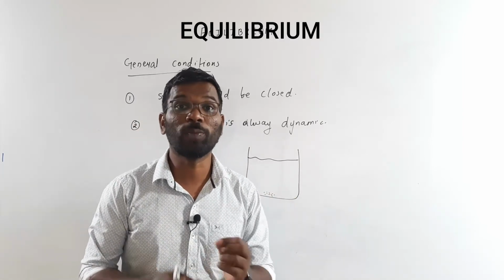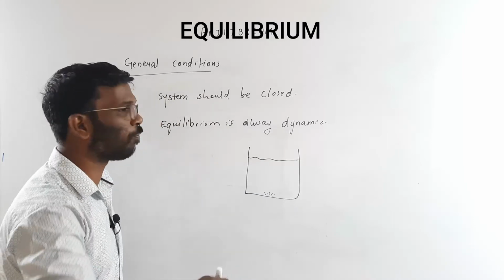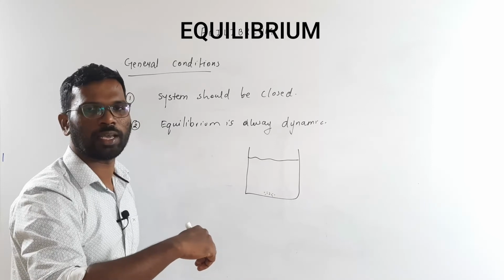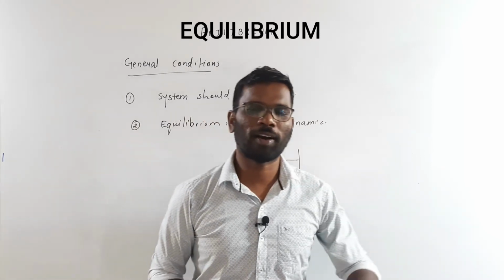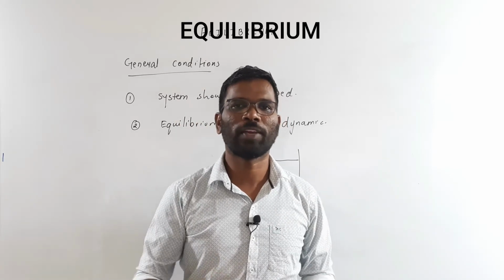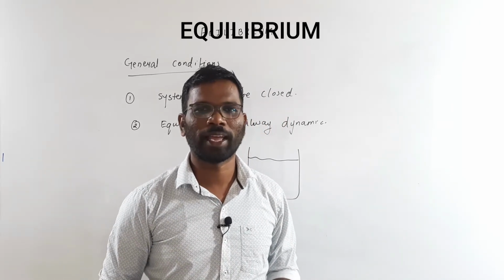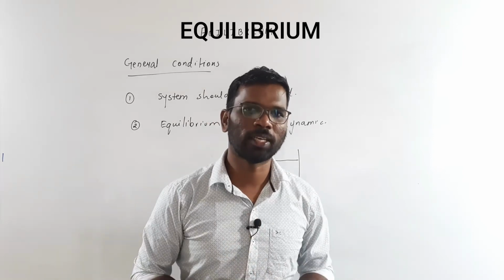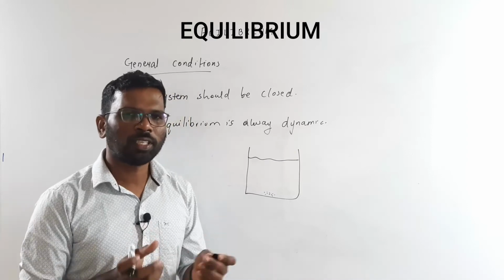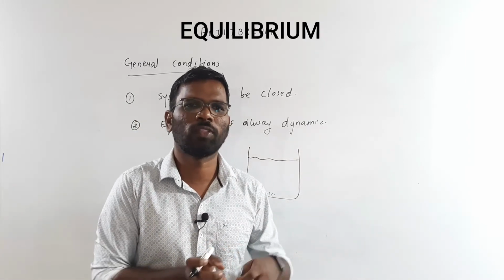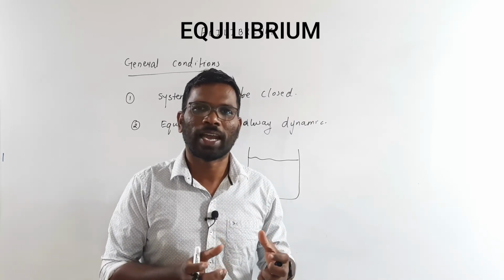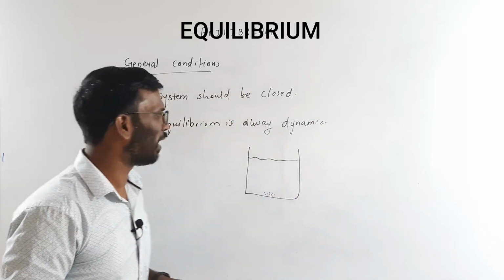Both processes take place at the same rate. Or in the case of vapor and liquid, condensation and evaporation take place simultaneously. The forward reaction and the backward reaction taking place at the same speed is called a dynamic equilibrium.